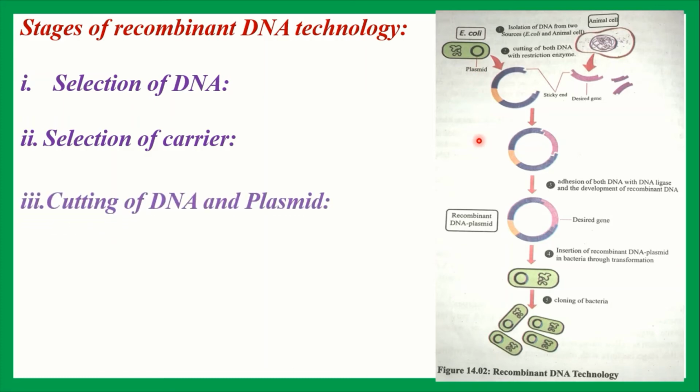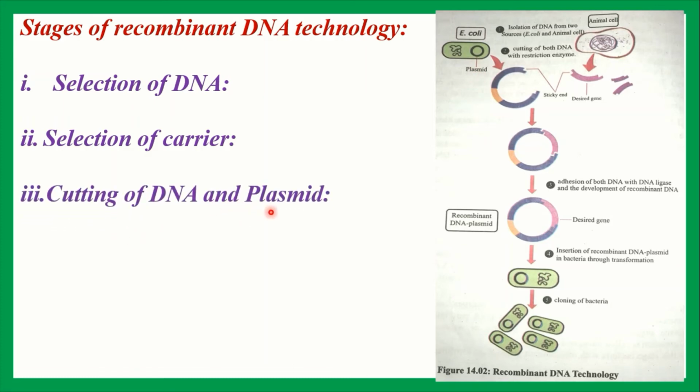Then third point, cutting of DNA and plasmid. To cut the desired DNA and plasmid DNA, a specific enzyme is used. This enzyme is called restriction enzyme. So far 250 restriction enzymes are discovered. They are generally collected from bacteria.